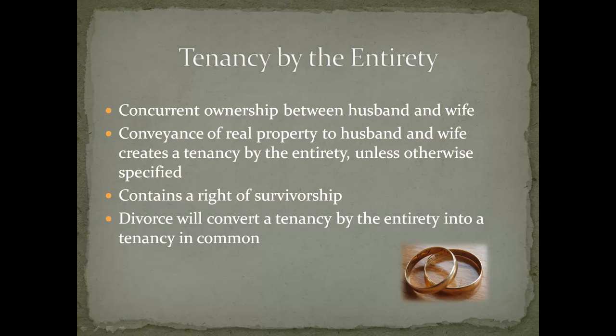The tenancy by the entirety contains a right of survivorship in which one spouse's interest in the real estate passes by operation of law to the other spouse upon death. This is really similar to a joint tenancy with a right of survivorship, but it's just between a husband and wife. If the husband and wife happen to get divorced while they own the property, then the tenancy by the entirety is converted into a tenancy in common.